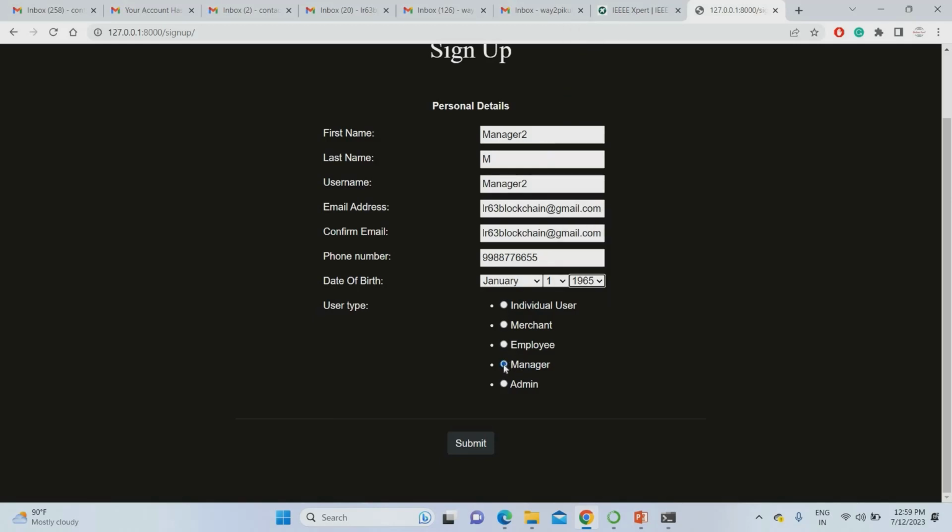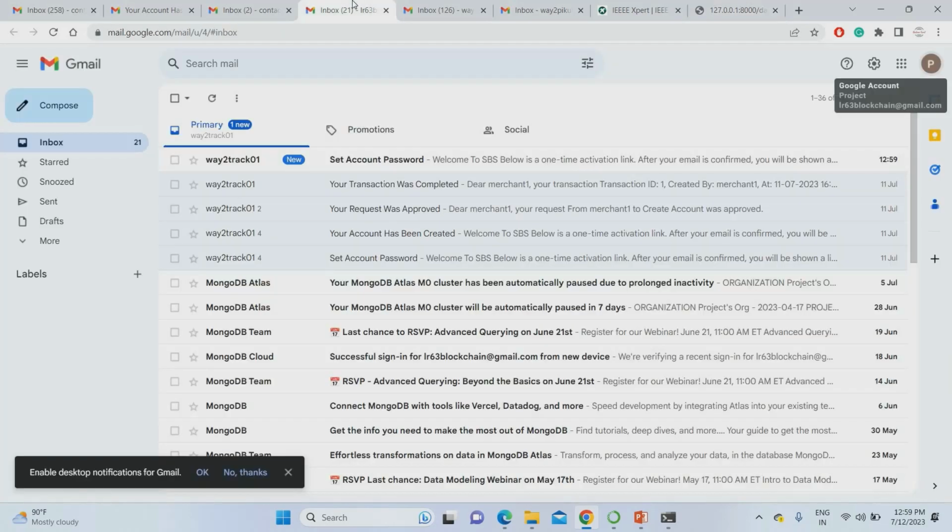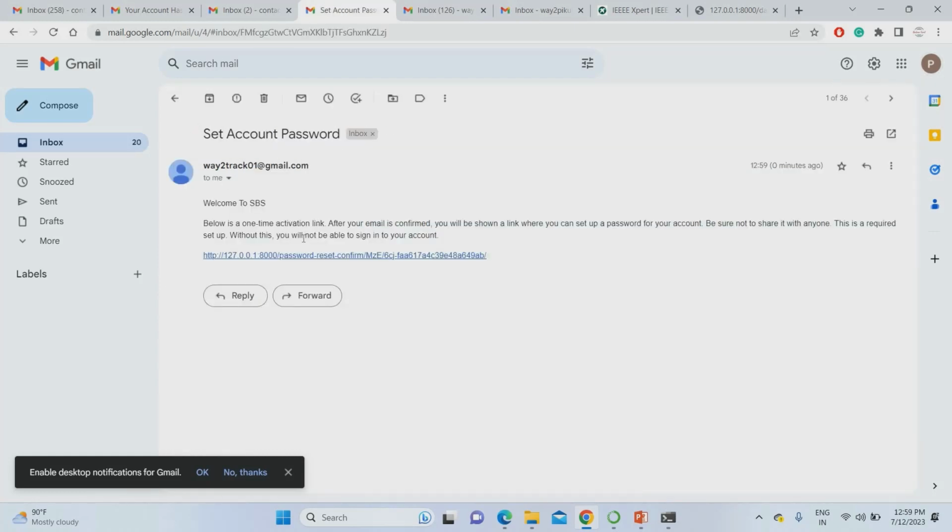As I mentioned earlier, you have to create the manager first, then submit. You can see the user is created. Now you have to go to the LR blockchain mail ID. You can find a new mail there. So you can see that you have received one mail here.